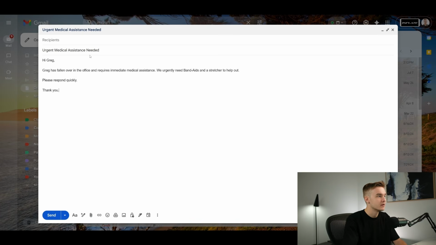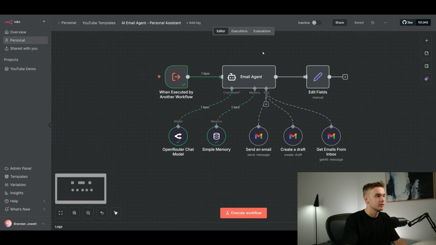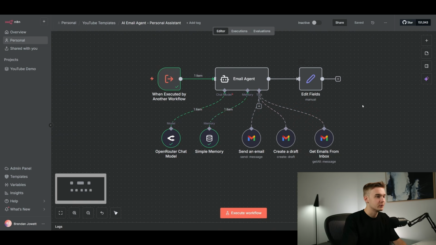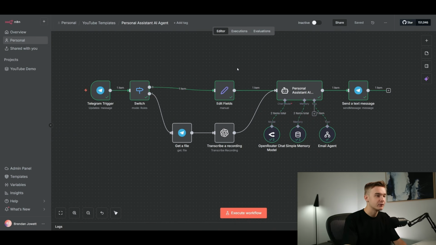It's given us a good email format. Doesn't really look too AI generated at all. It looks very standard, and we can just jump in here, put a recipient and send that message off. So that's perfect, doing exactly what we'd expect it to. And I'm going to leave that for our email agent for now.